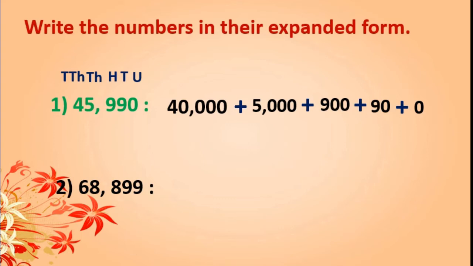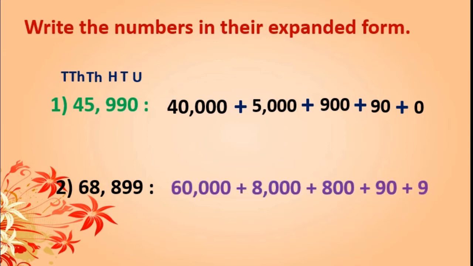Now, I hope that you understood this thing, and so I am writing here directly for the second one, that is 60,000 plus 8,000 plus 800 plus 90 plus 9. Okay.